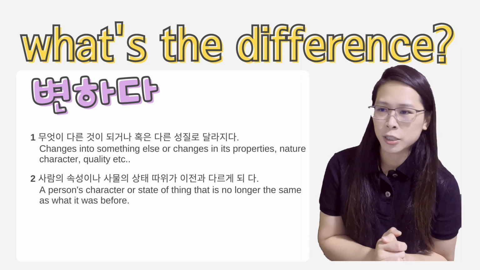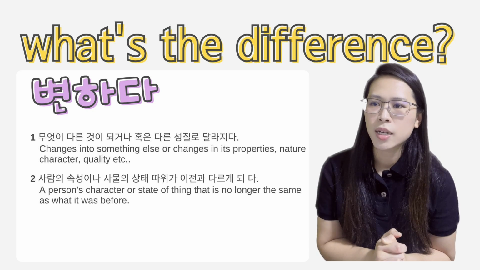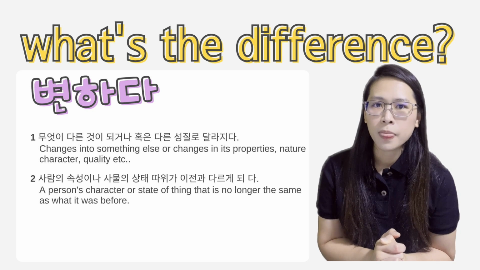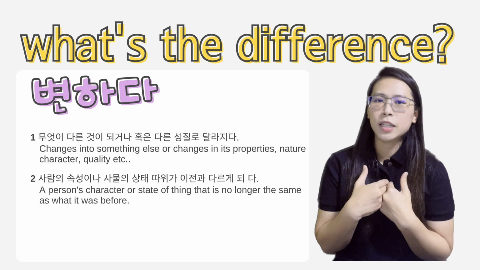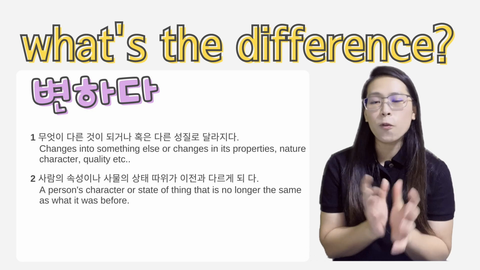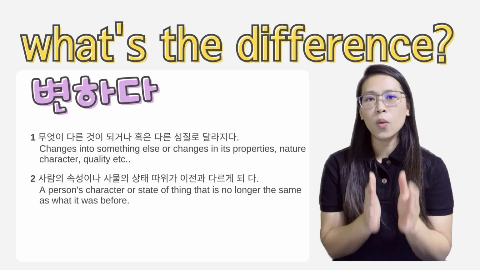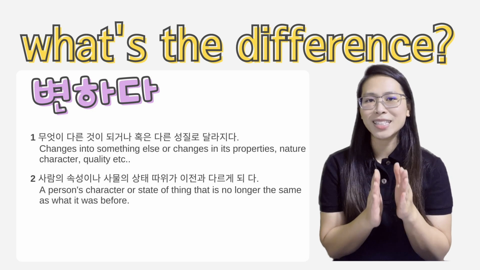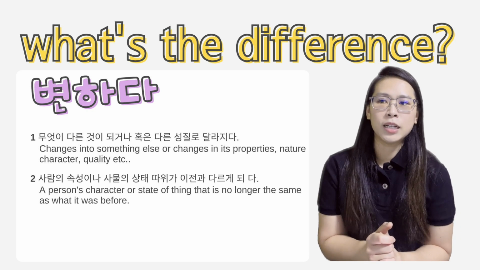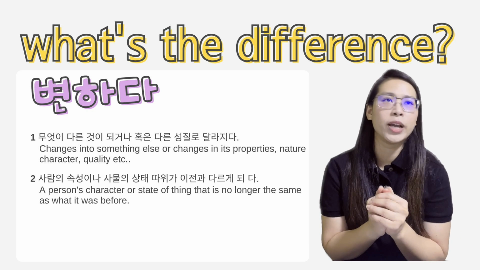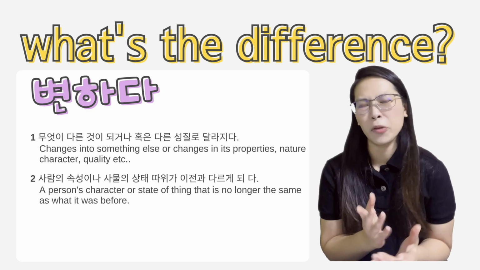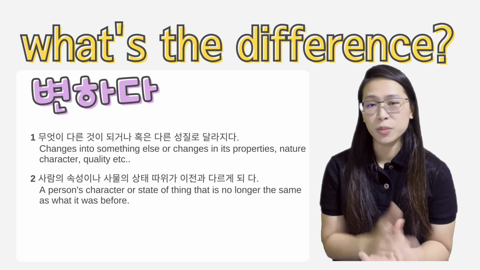Now, the other meaning in the dictionary: 사람의 속성이나 사물의 상태 따위가 이전과 다르게 된다. Now, what does it mean? A person's inner character or personality, or the state of an object, is no longer what it used to be previously. It's no longer the same as before. So basically, the whole thing has changed. For example, a person who used to be very kind-hearted is no longer kind-hearted. He's now a very evil person. Okay, he has changed. 변했어요.